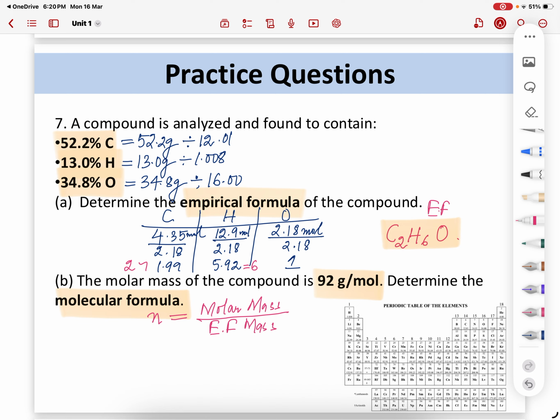The molar mass was 92. For the empirical formula, 12.01 times 2, hydrogen 1.008 times 6, and oxygen is 16. So you're going to solve it.